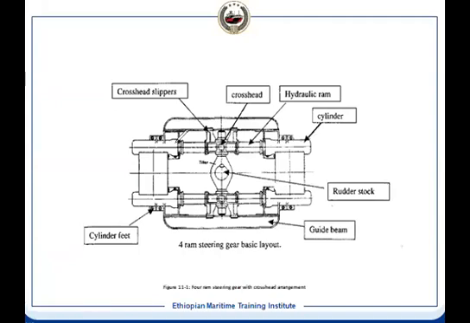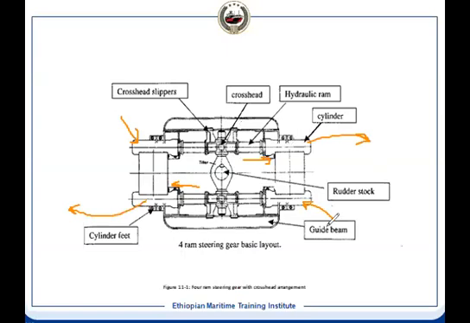And once this ram is moving, suppose the ram is moving in this direction, it means on this side there should be hydraulic pressure, and this side has to get drained. Similarly, on the opposite side, this side has to be pressure, this side has to be drained. Then only what will happen? This ram will move in this direction, and our tiller arm will turn, will have an angular displacement, and the tiller arm is attached to the rudder stock by the key, so the rudder stock will turn. This is the basic simple arrangement of a 4 ram system.